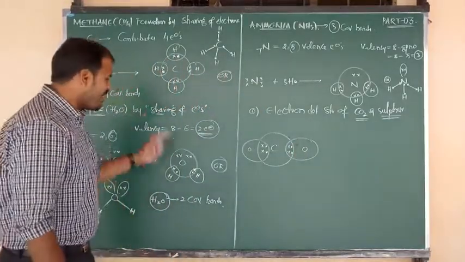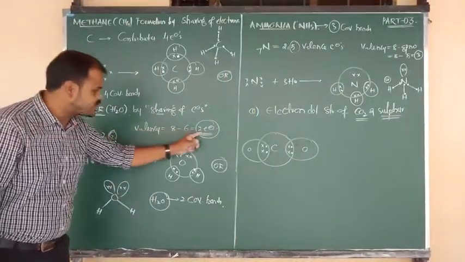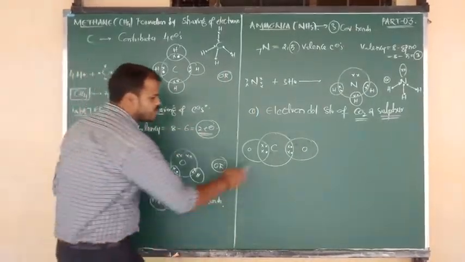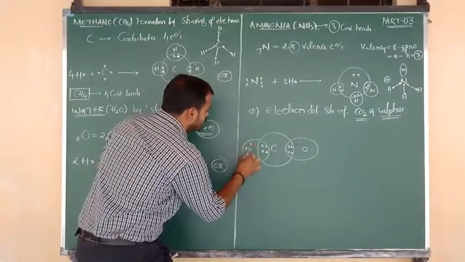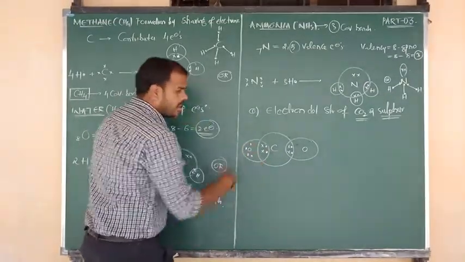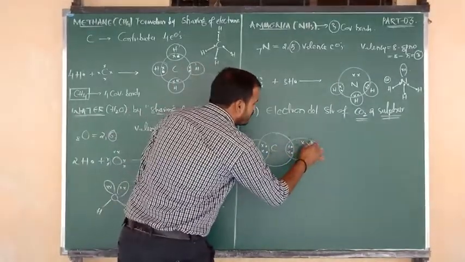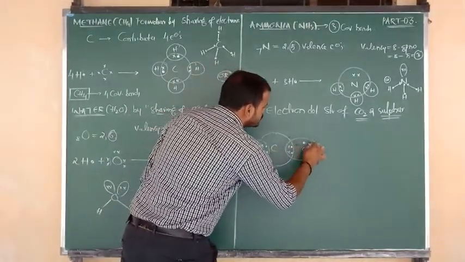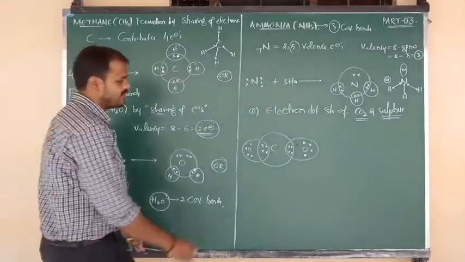Now, oxygen contains a total of 6 electrons. Out of 6, 2 are contributed, and the remaining 4 will be there: 1, 2, 3, 4. Again, oxygen contains 6. Now for the second oxygen, the remaining are 1, 2, 3, 4. I hope you understand this information clearly.